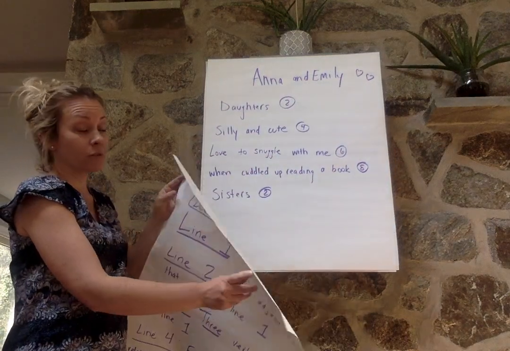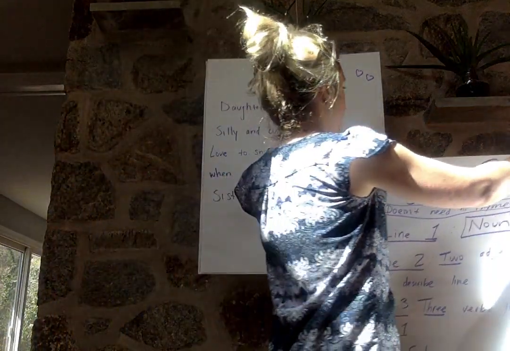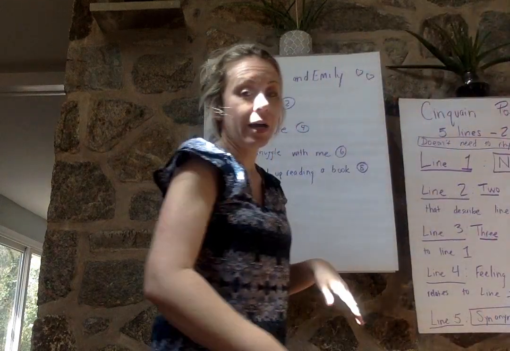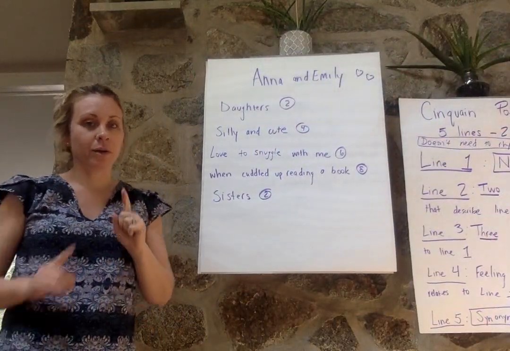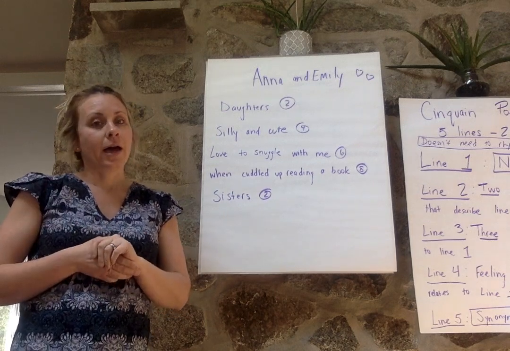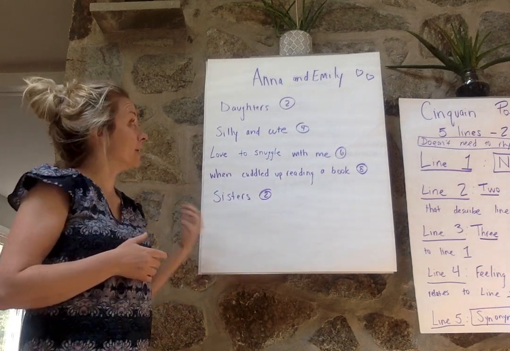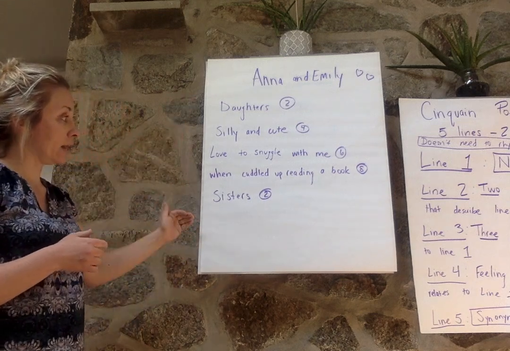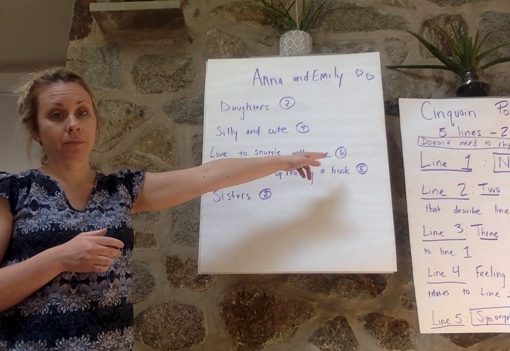Now, for those of you who are not in my class or know me very well, I have 2 daughters, Anna and Emily. They're being very quiet. Actually, Emily's taking a nap right now, and Anna's hanging out in there. And I have my first poem here, and it's called Anna and Emily. Now, with each line, I have the syllables next to it, okay?